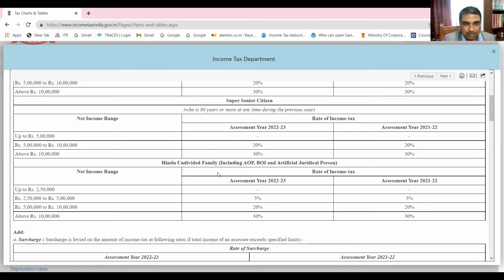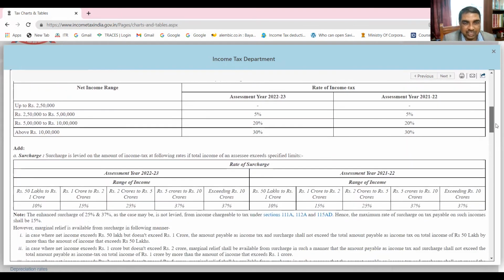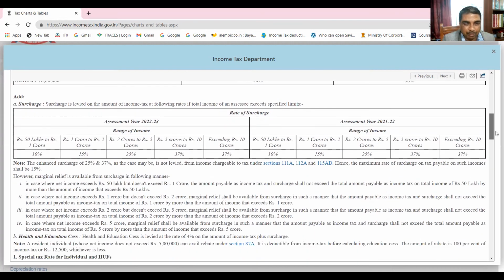So this is for individuals. For HUF, this is the category: up to 2,50,000 rupees it is exempt, not chargeable to tax. After that, rates are there. We'll be seeing all these rates. Some surcharge concept is there, we'll be learning at the appropriate time.